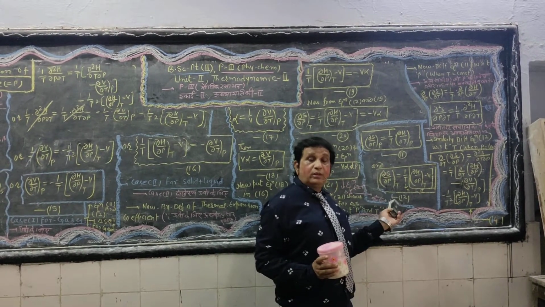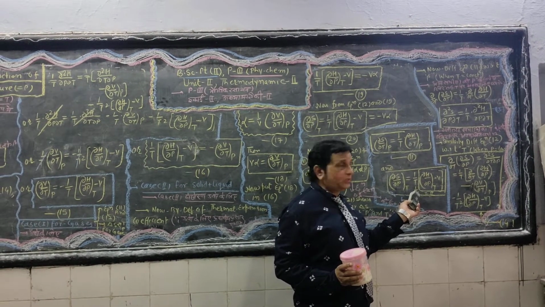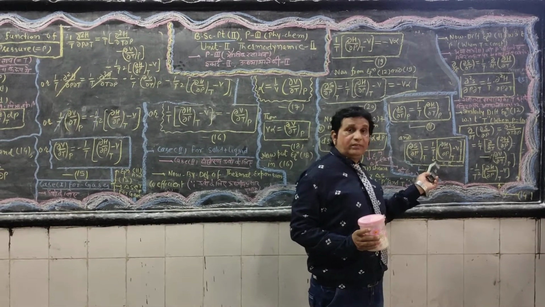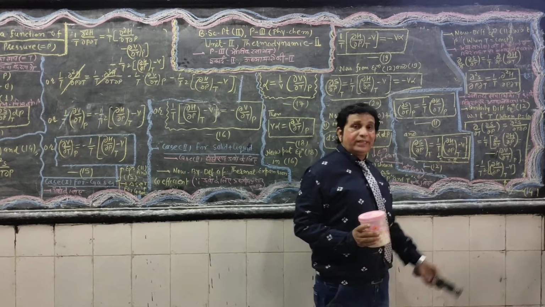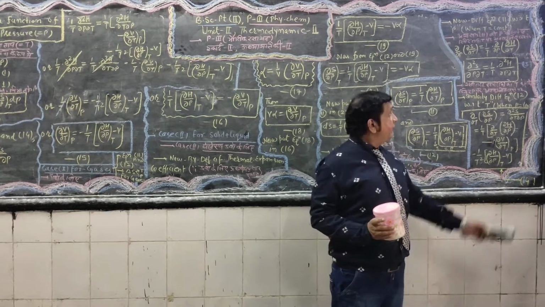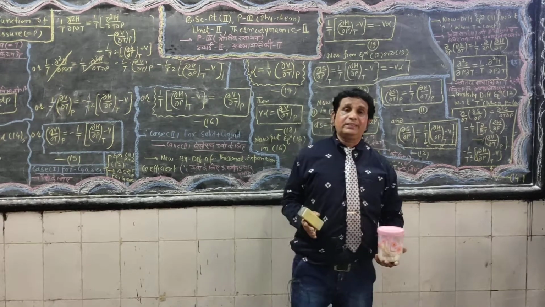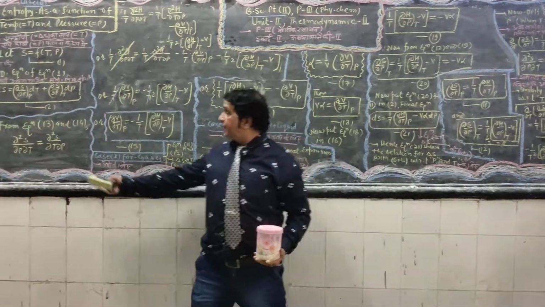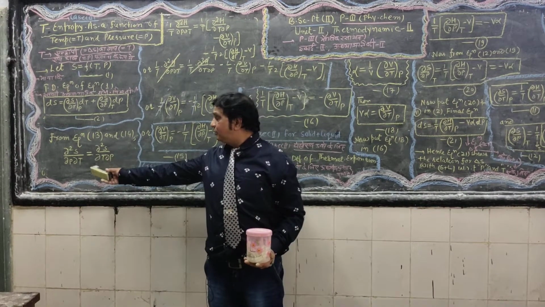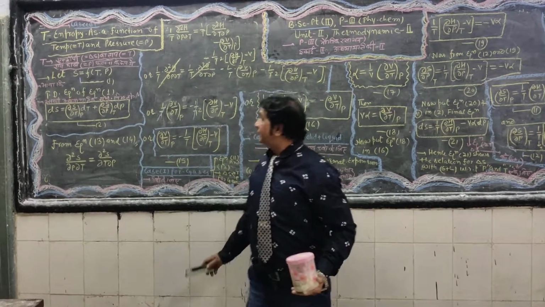For the differentiation of 1 upon T, consider the first function as a constant and the next one as a variable. In the next case, consider the first one as a variable and the next one as a constant, to obtain equation number 14. Now equation number 13 and equation number 14 are both exact differentials. Comparing equation number 13 and equation number 14, delta square S by delta P delta T is equal to delta square S by delta T delta P.